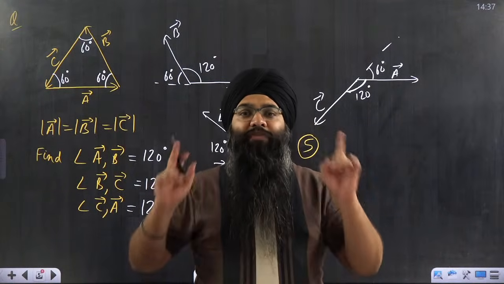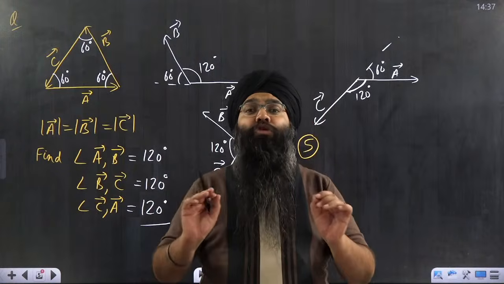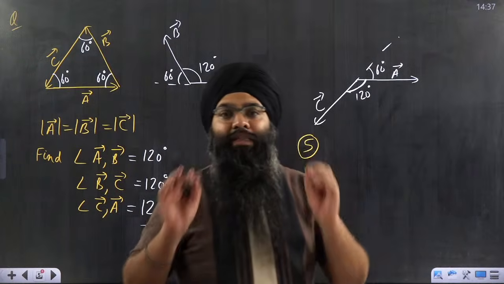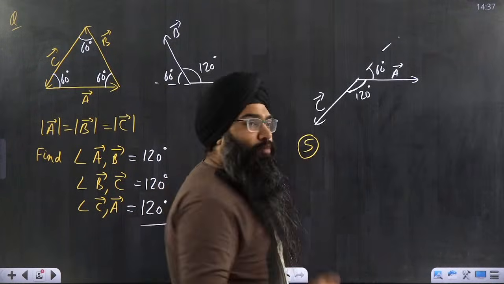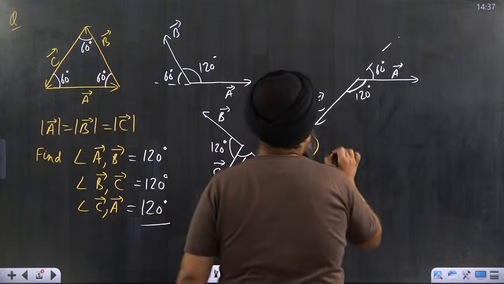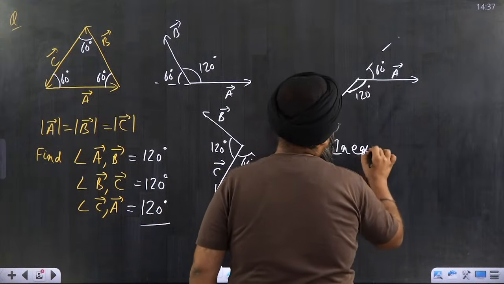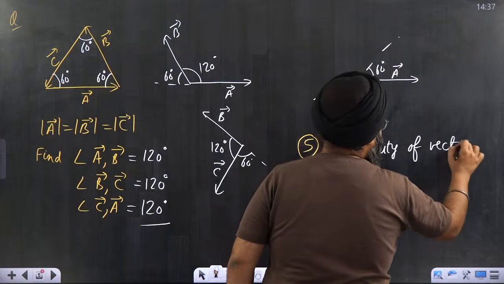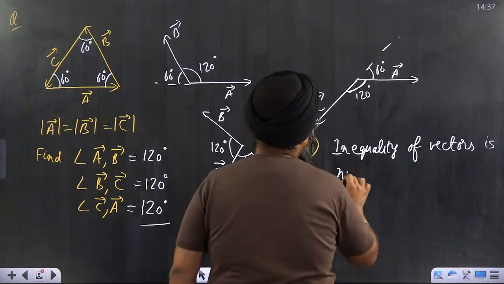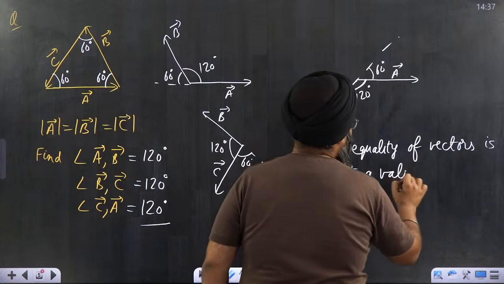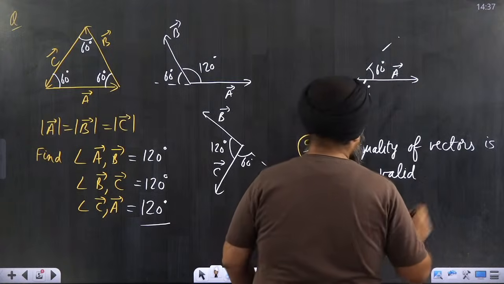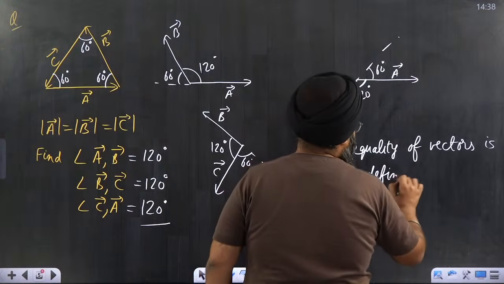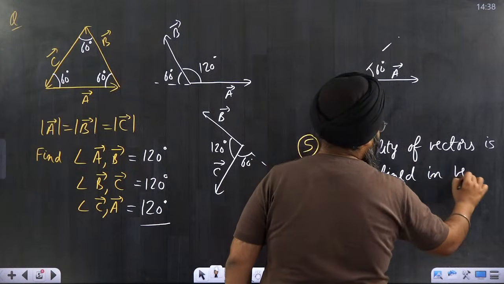If you want to compare vectors, you can only compare the magnitudes of the vectors. There is no concept of vector inequality in vector algebra. So, a very important point, let me write it down: inequality of vectors is not a valid operation, or we can say inequality of vectors is not defined in vectors.